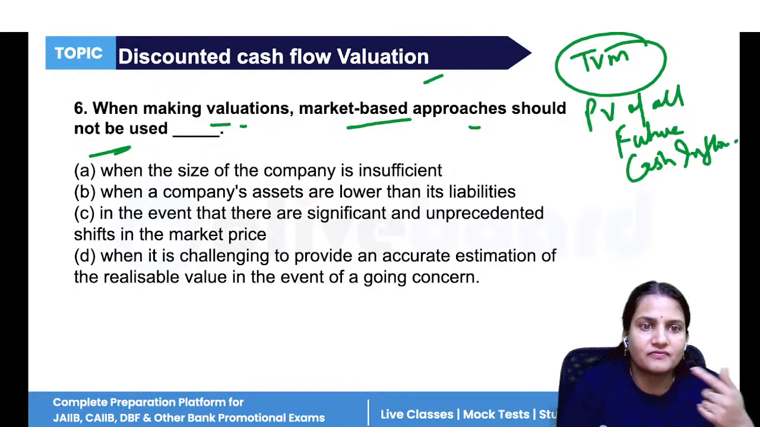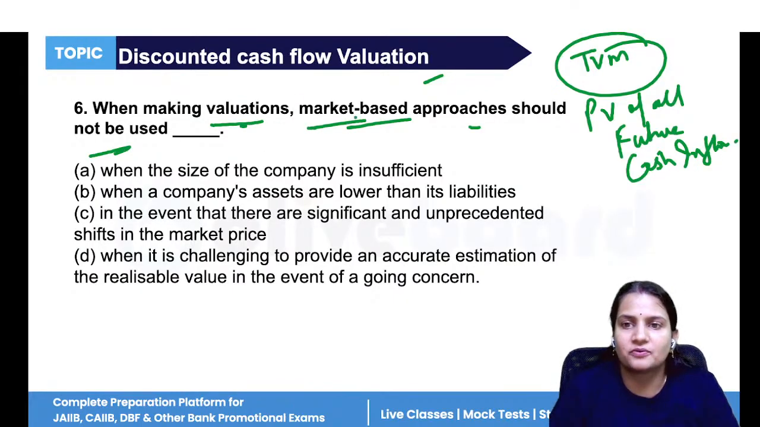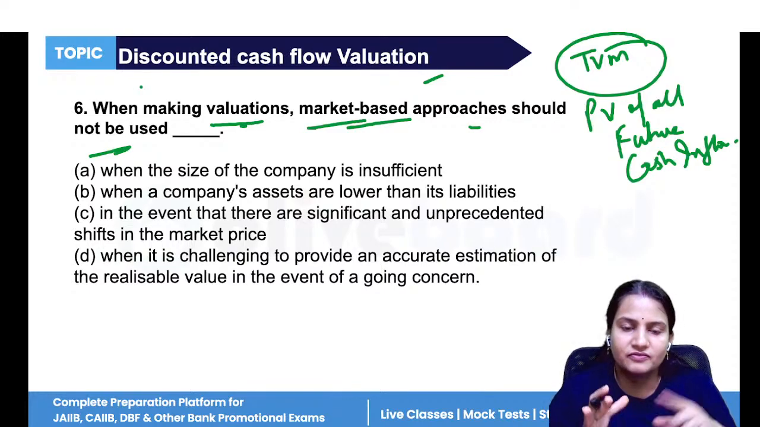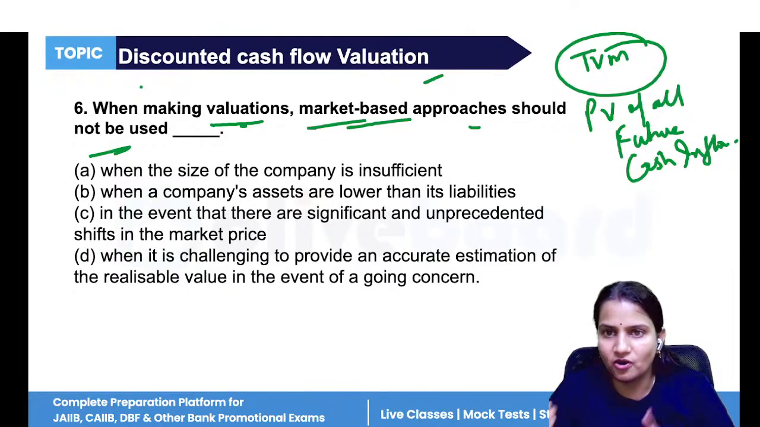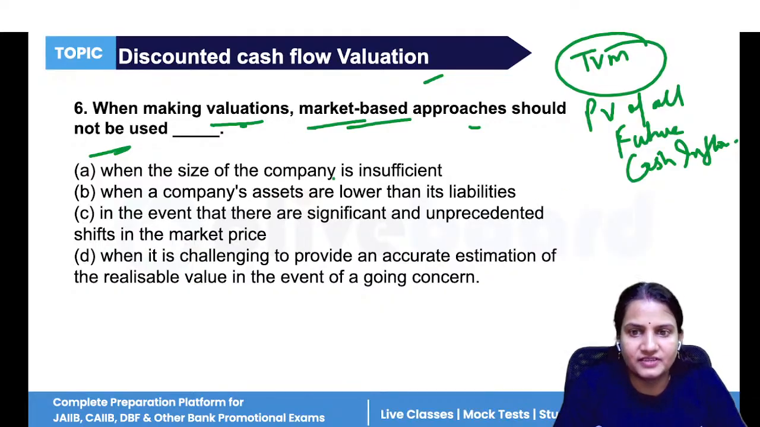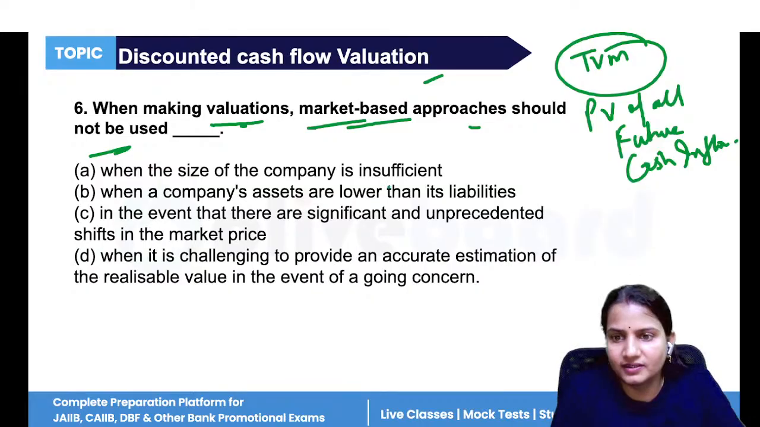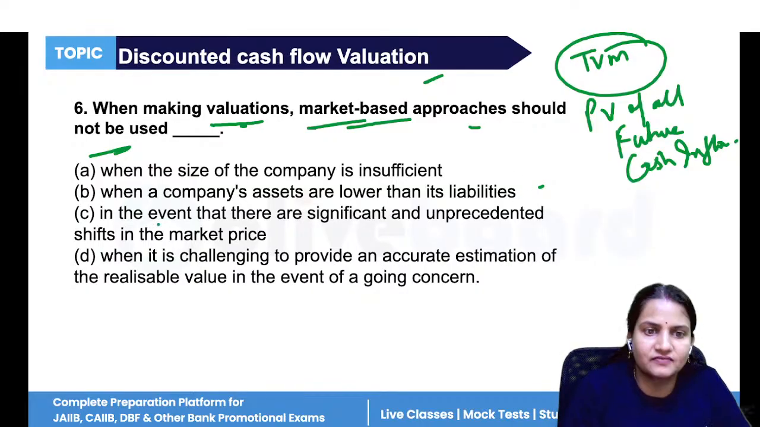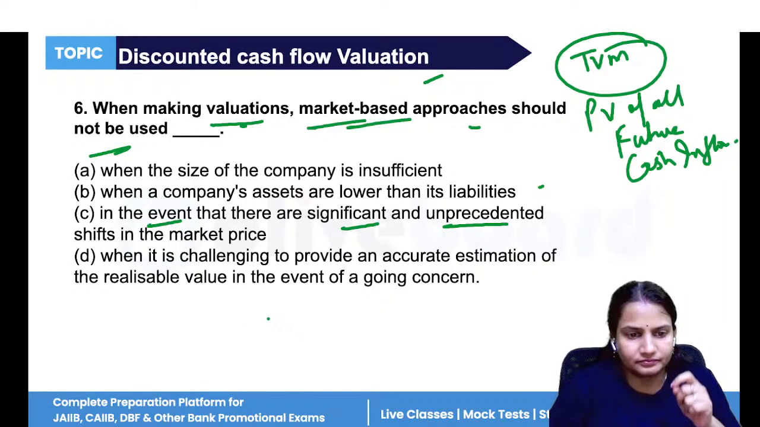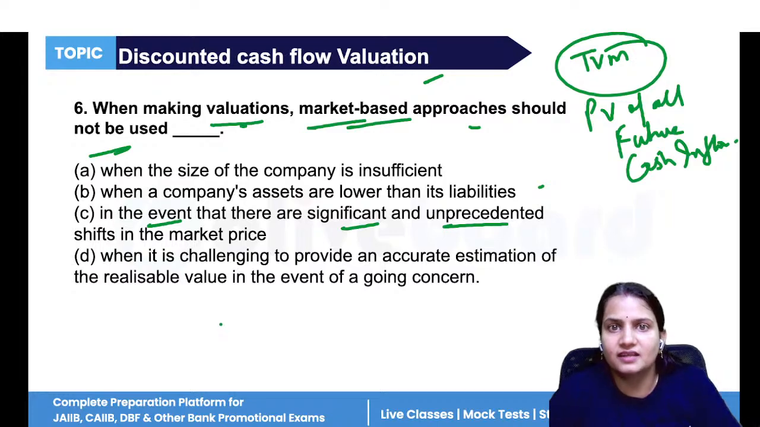So when making valuations, market-based approach is not used. Now, what is market-based? Again, the comparison. So we will compare the similar type of property and we will use the multiplier. So in which one is not used in market-based approaches? When the size of the company is insufficient, when a company's assets are lower than their liabilities, in the event there are significant and unprecedented shifts in the marketplace. See, market-based approach are not used when there is flexibility in the market condition.